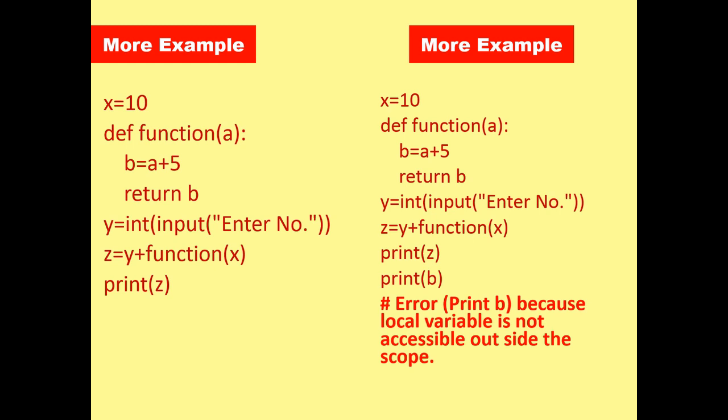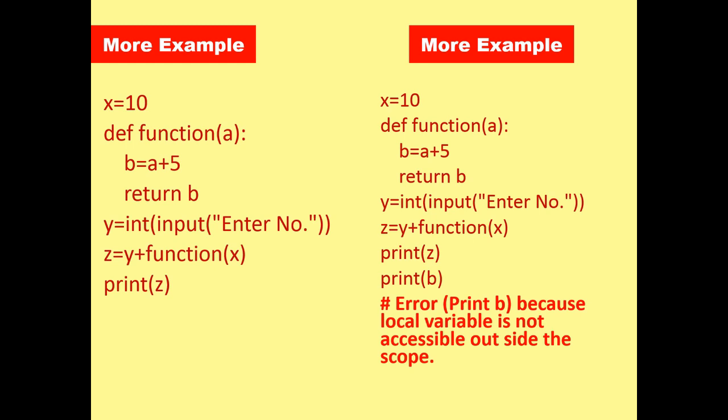Again they perform the calculation and return the value of b, which is added to the variable y, and they pass the final value to z and print the value of z. But what happened here: when I run this code, it displays an error when they start printing the value of b.